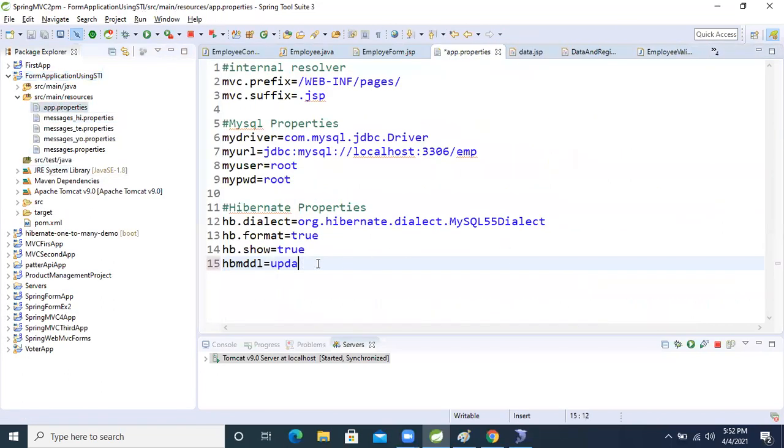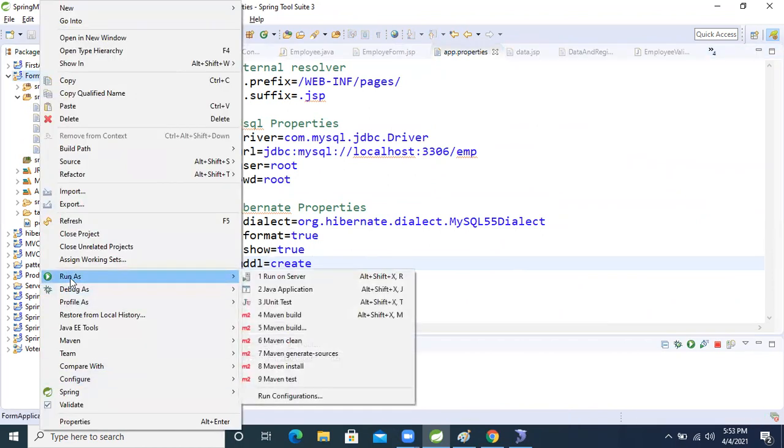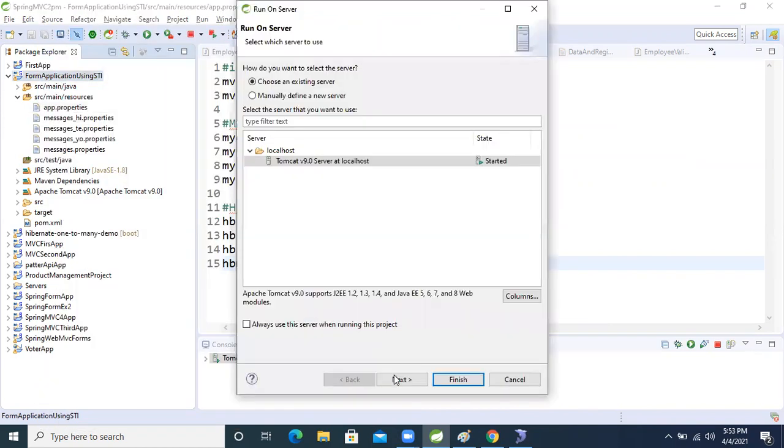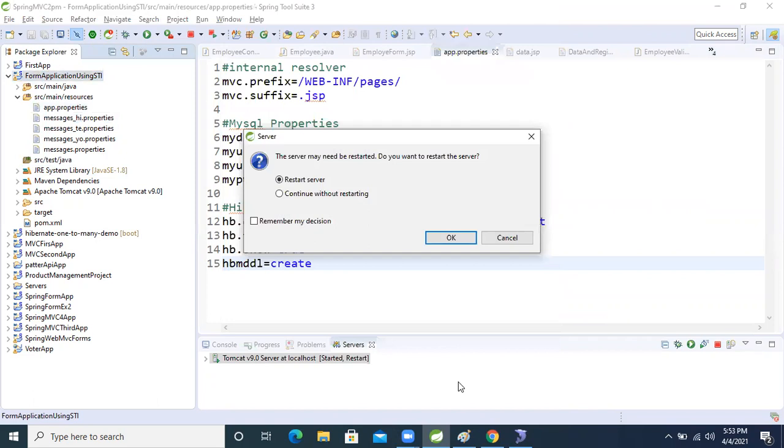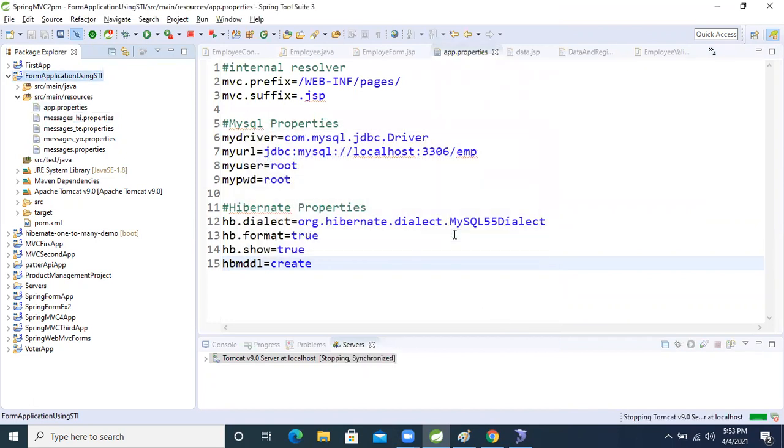Here set it to create, C-R-E-A-T-E, create, right? Now this time let's run the application, and we will see that.